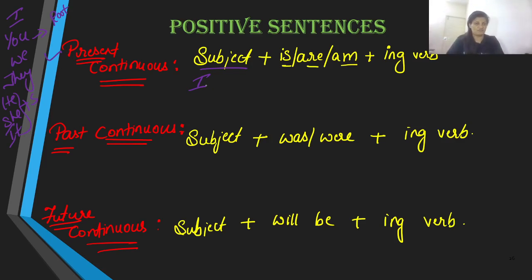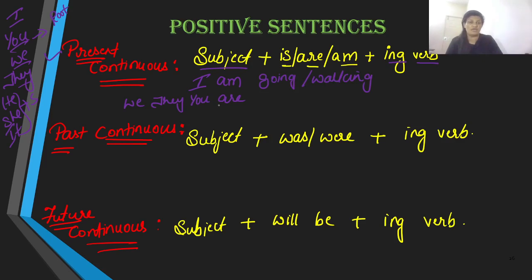So when we take the subject I, or you, or we, or they, there is a little deviation over here. When we use I, we use I am. And when we use you, they, or we, the verb that we use is are. So I am, and then we bring in the ing form, that is, I am going or I am walking.